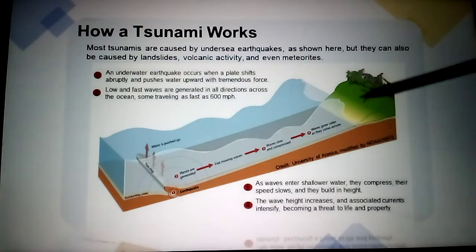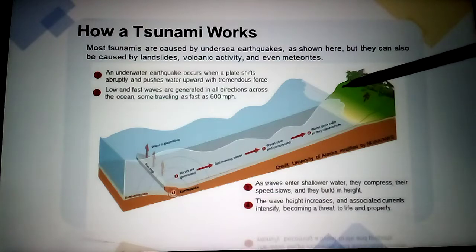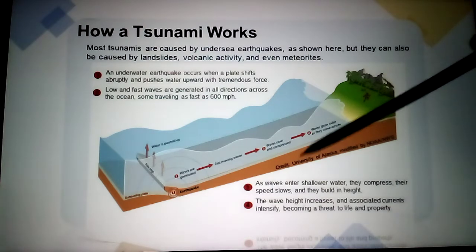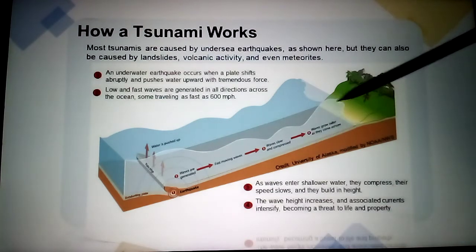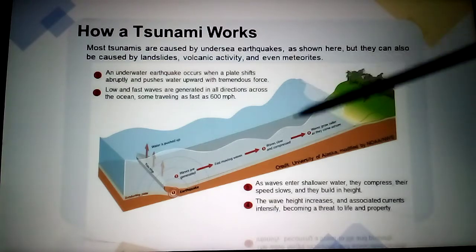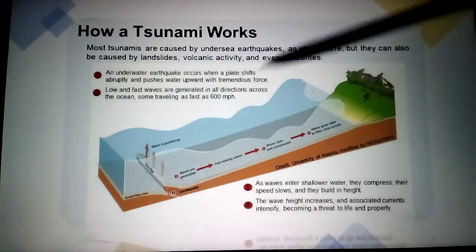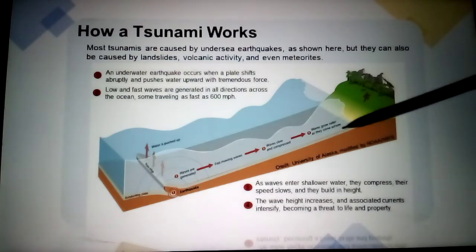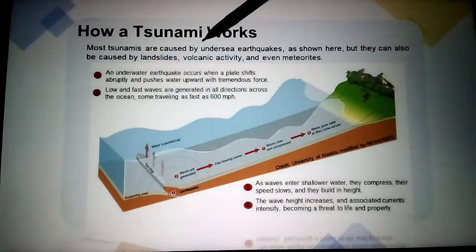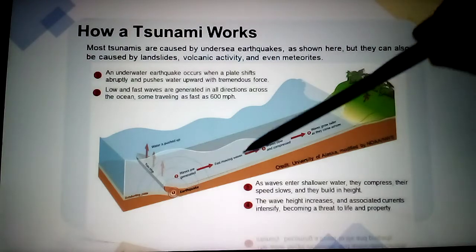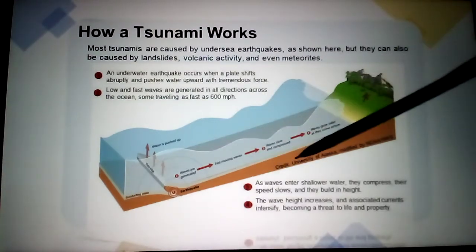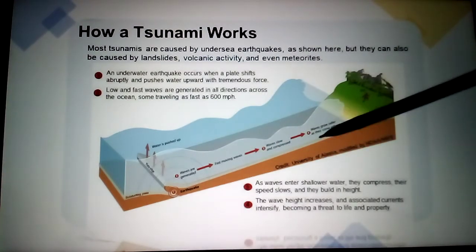See here this land is there, no? During rainy season this land will move to the ocean. Then this water rises like this, it may be because of the earthquake, or it may be because of the landslide, or it may be because of the volcanic activity. Sometimes volcanic eruption, and even meteorites.